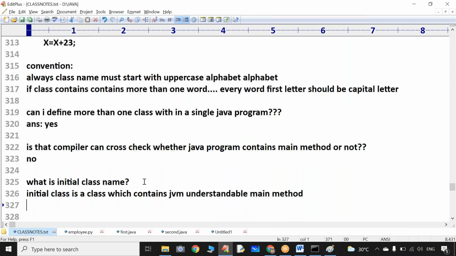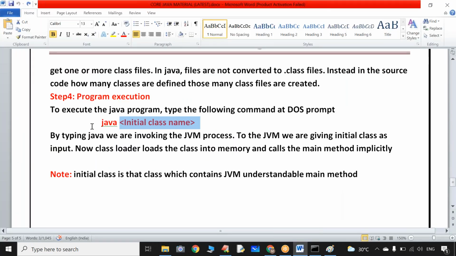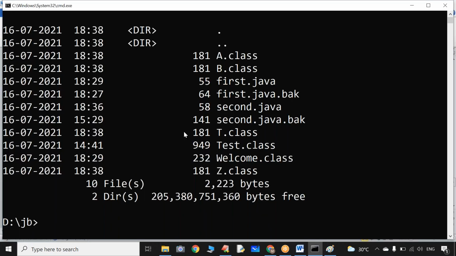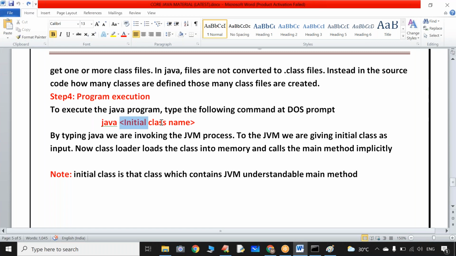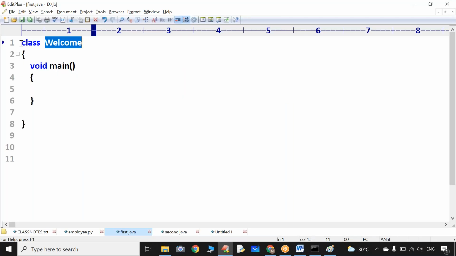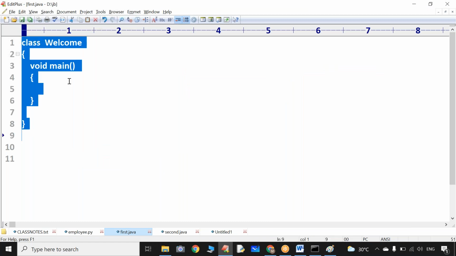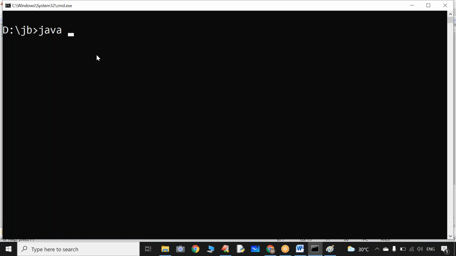Sir, what is meant by a JVM understandable main method? Let me tell you, don't worry about that point. Now let us come to how to execute the Java program. Type the following command: java space class name. Observe, in this program, which class is having the main method? What is the name of that class? Welcome, with W in capital, you have to specify it like that.